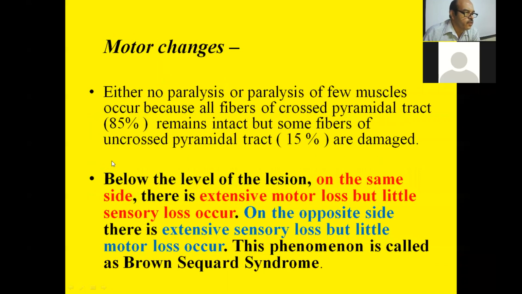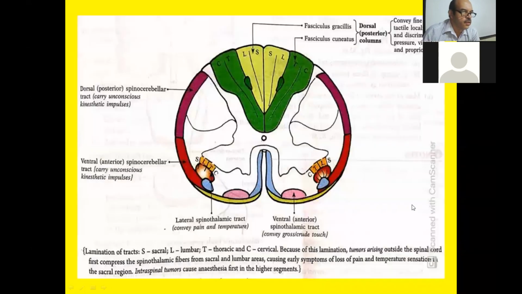Motor changes, here we can see on the opposite side, dorsal column tract persists, it is safe. So fine touch, tactile localization, tactile discrimination, sense of position, sense of vibration sensations are safe.